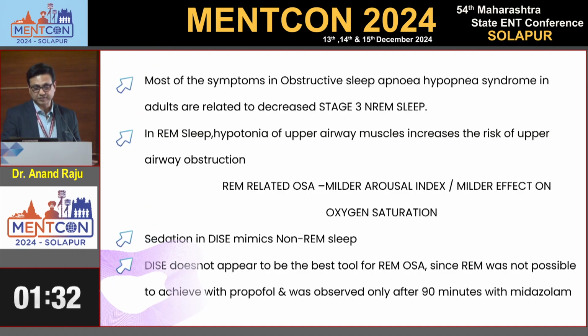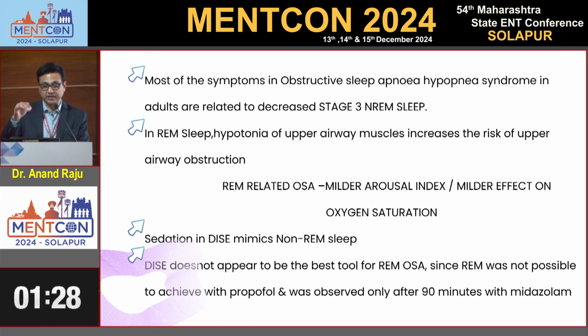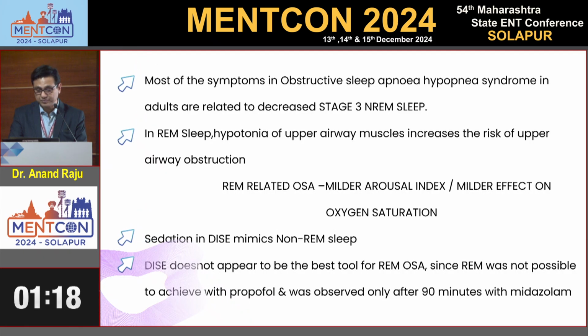Most of the symptoms in obstructive sleep apnea and hypopnea syndrome in adults are related to stage 3 non-REM sleep. In REM sleep, hypotonia of the upper airway muscles increases the risk of upper airway obstruction. REM-related OSA always has a mild arousal index and a milder effect on oxygen saturation. Sedation in DISE mimics non-REM sleep, so we can't simulate REM sleep in DISE.